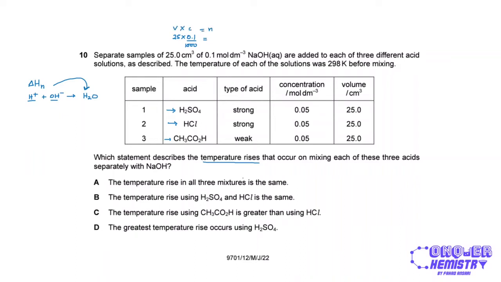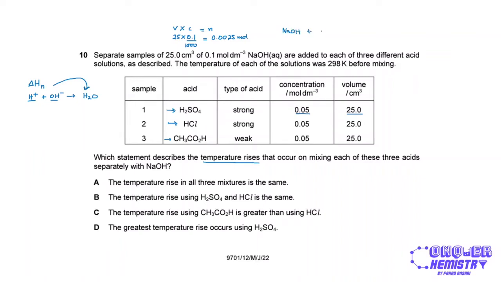This turns out to be 0.0025 moles of NaOH. For all of these acids, the moles will be half. The reason is you have the same volume but half the concentration for each of them, so the moles will also be a half.